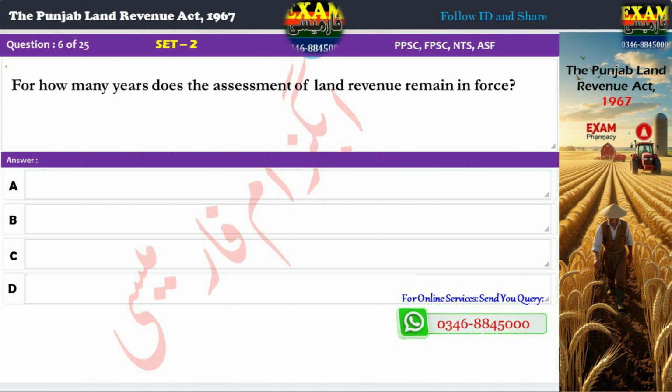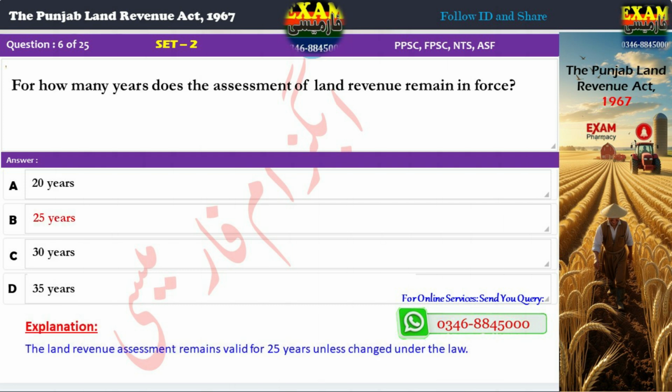Question 6. For how many years does the assessment of land revenue remain in force? A. 20 years, B. 25 years, C. 30 years, D. 35 years. Correct answer, B. 25 years. Explanation. The land revenue assessment remains valid for 25 years unless changed under the law.